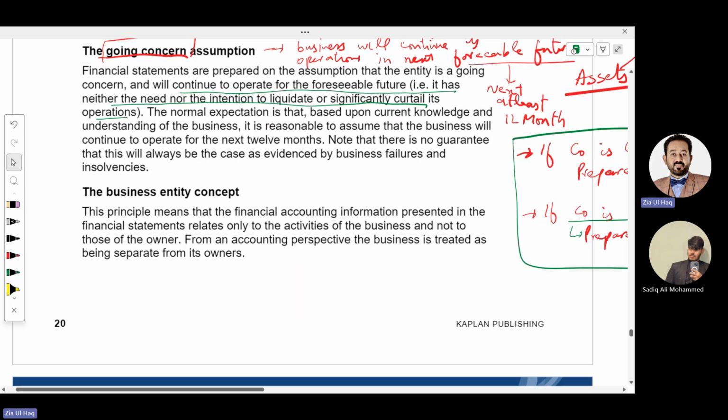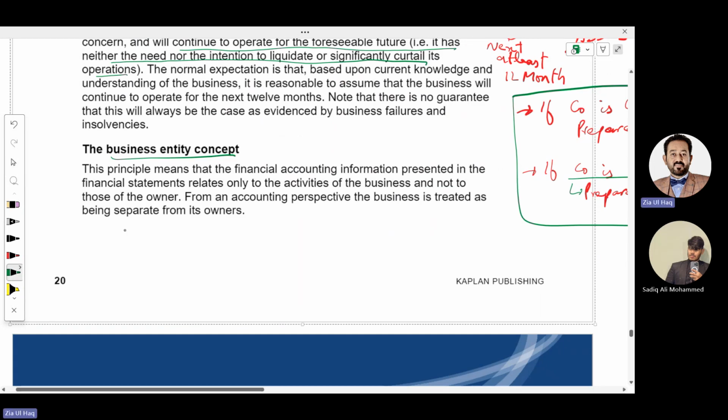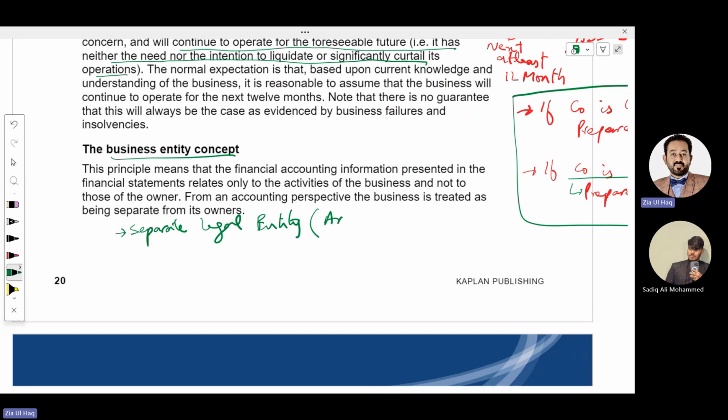There is another concept called business entity concept. Business entity concept means the company is a separate legal entity, and company assets are assets of the company because the company is an artificial person in society.